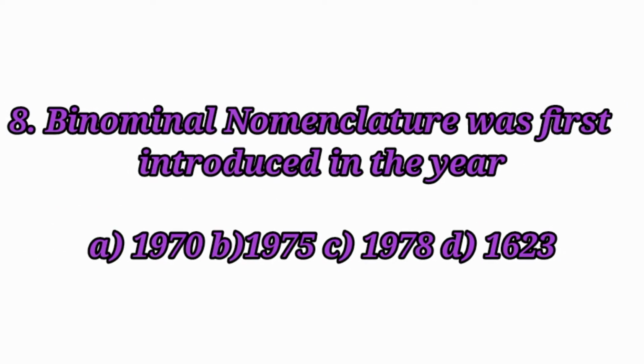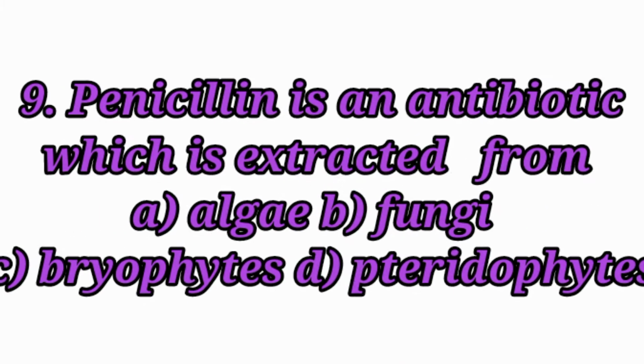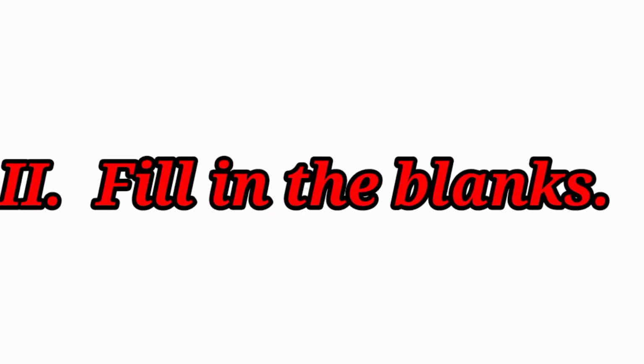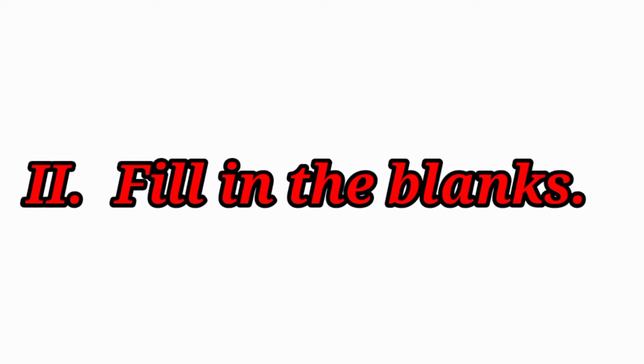Question number 8. Binomial nomenclature was first introduced in the year option D, 1623. Question number 9. Penicillin is an antibiotic which is extracted from answer B, fungi. Fill in the blanks.